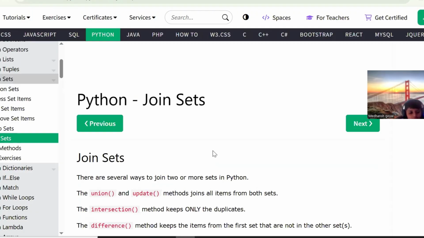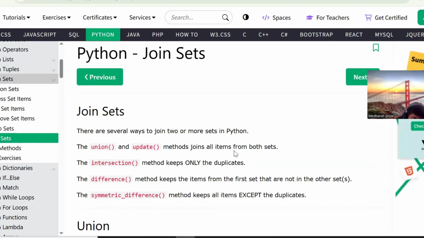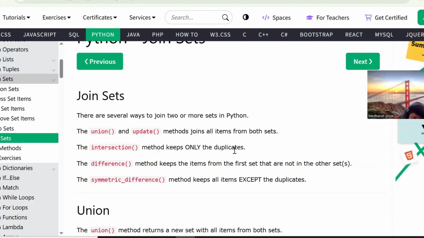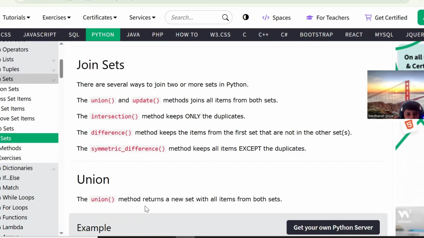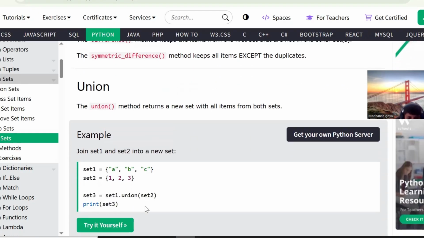Next is join sets. How to join the sets? There are several ways to join two or more sets. One is the update method, which we have already done when we were doing add sets. You can use the update method when you have multiple values. It will join the sets. Then another is union. Union method returns a new set with all the items from both sets. It is similar to update. Either you can use update or union. It will merge the values of all the sets.